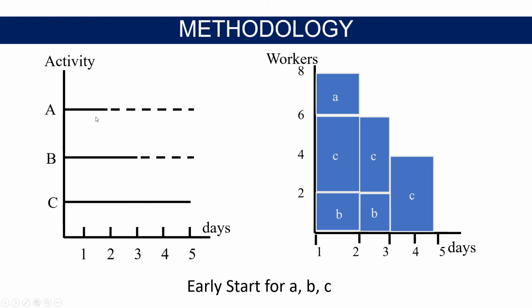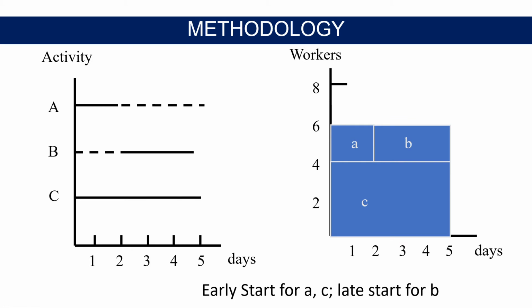Once activity A is completed by 2 workers in 2 days, there would be no need of these 2 workers. Similarly, activity B is completed by 2 workers in 3 days. There would be no need of these 2 workers in next 2 days. Resource leveling is an important tool to achieve the trade-off between resource allocations and time. Here I have explained it.